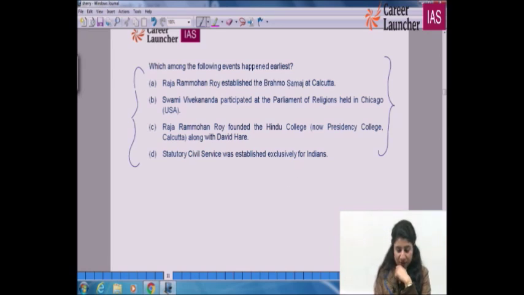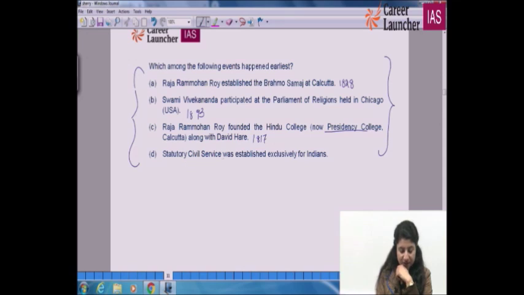Raja Ram Mohan Roy established Brahmo Samaj at Calcutta in approximately 1828. Swami Vivekanand participated at the Parliament of Religions held in Chicago in, I think, 1893, if I'm not wrong. Then Raja Ram Mohan Roy founded the Hindu College, now Presidency College, Calcutta, along with David Hare. It is in 1870.